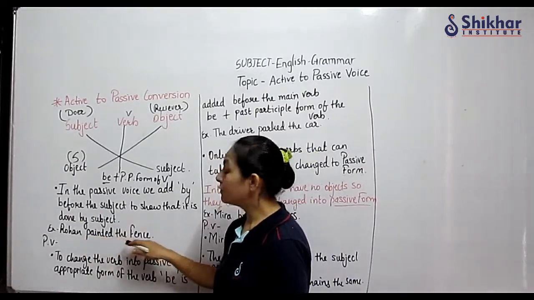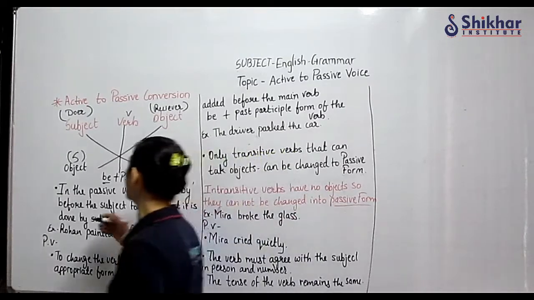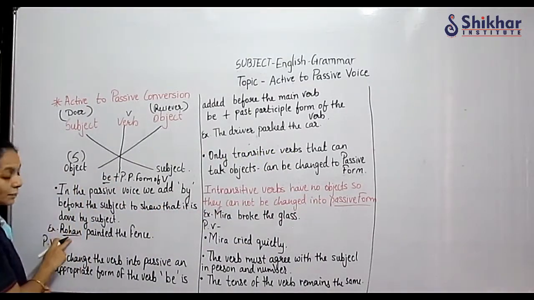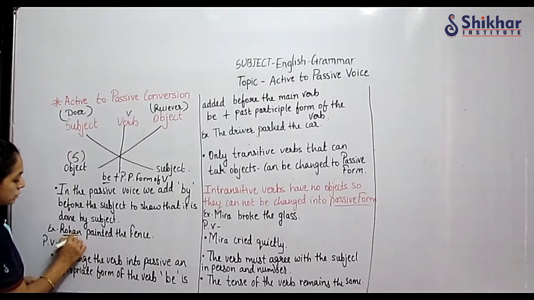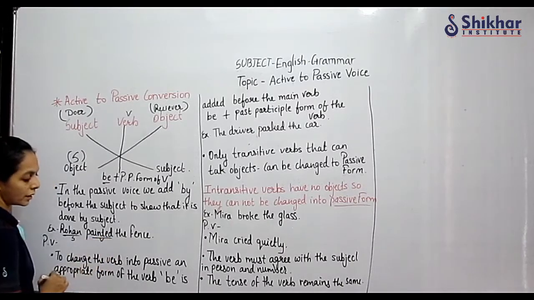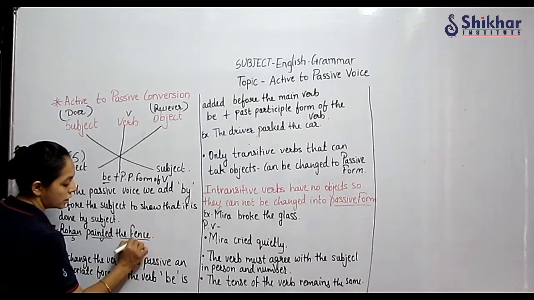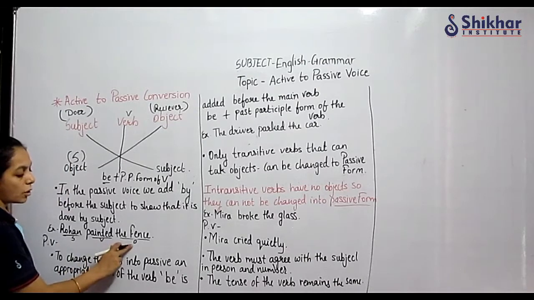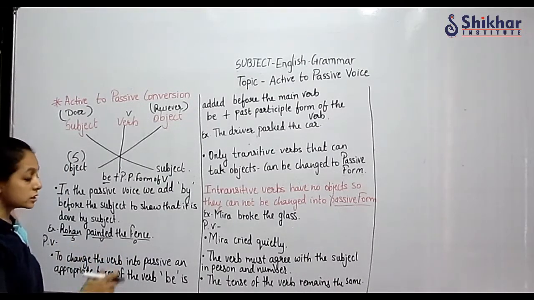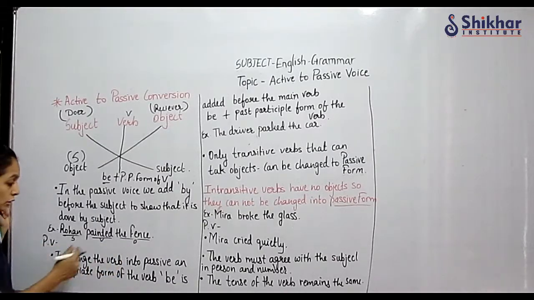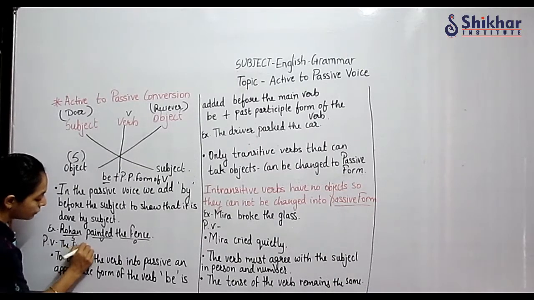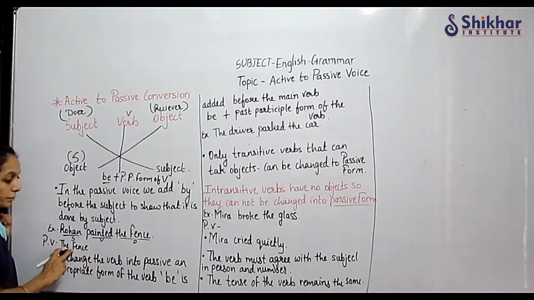Rohan painted the fence. Rohan is your doer, Rohan is the subject. Painted is your verb. The fence is the object. Subject, verb, object. Now what have we learned? We have learned that from active to passive voice, the object will come first. We have put the object first, the fence.